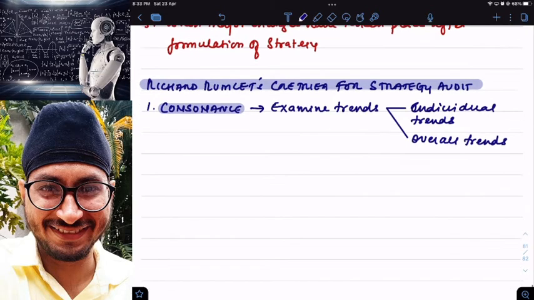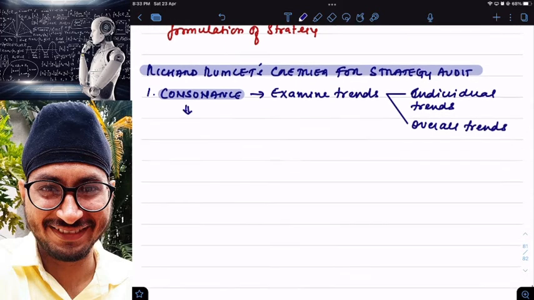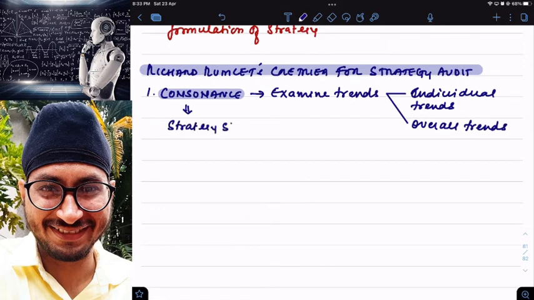Next. So, in simple words, if I want to rewrite, we can say something like this. Strategy should be adaptive. Adaptive to what? External environment.